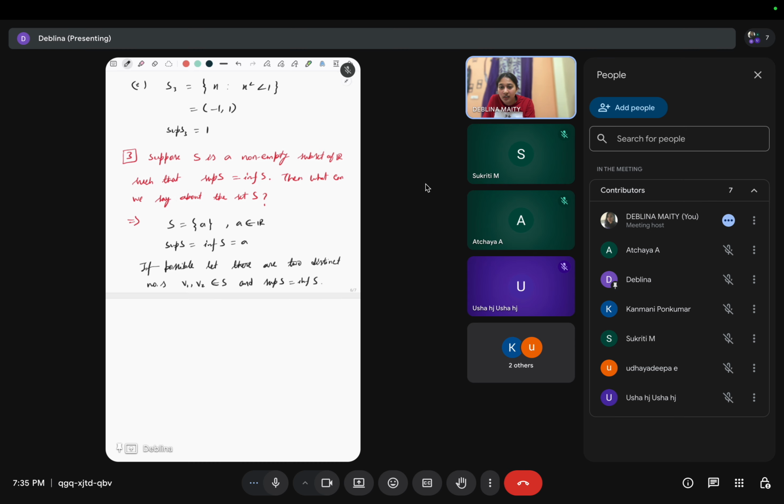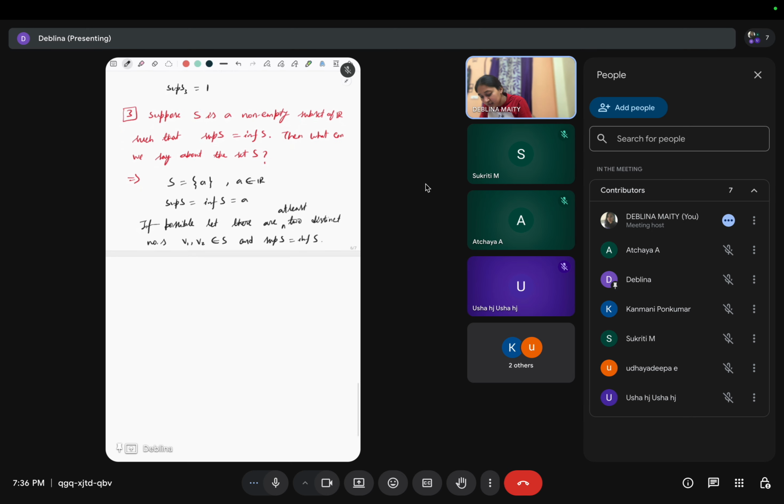So there are at least two distinct points v1, v2 in S, right? Now by the ordered property, either v1 is less than v2 or v1 is greater than v2. Since they are distinct, there is no possibility of v1 equal to v2. So without loss of generality, I am choosing v1 less than v2.